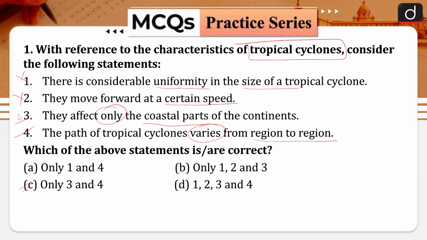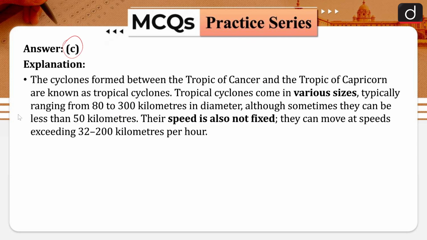So let's see. If we talk about cyclones, cyclones are basically an energy which originates in the open ocean, and they need certain specific temperature. For example, it has to be around 27 degrees Celsius. Then they need Coriolis force for their circular movement.